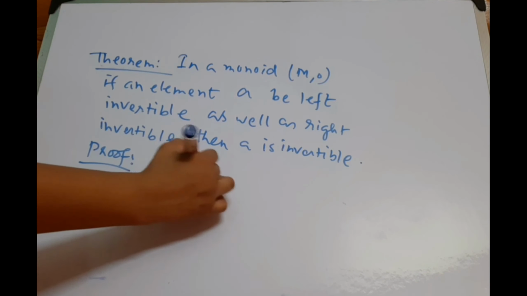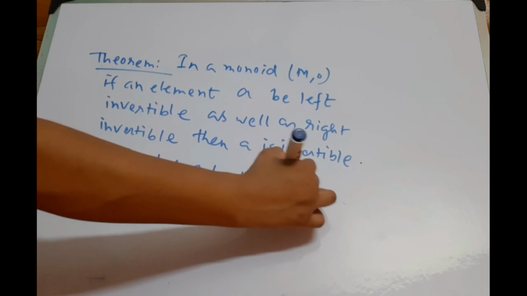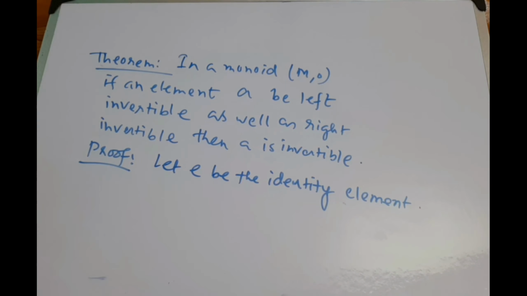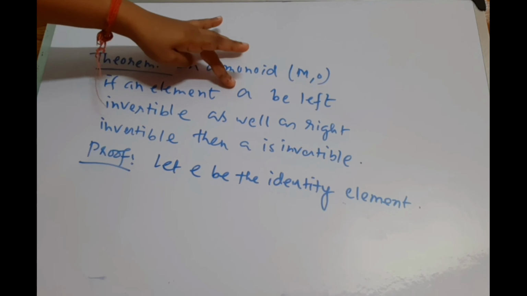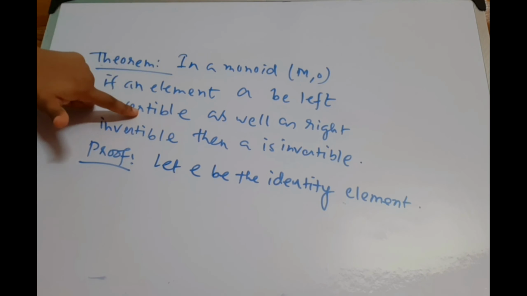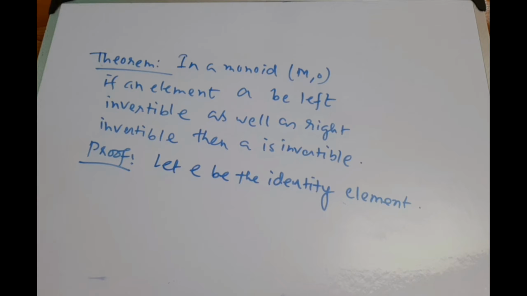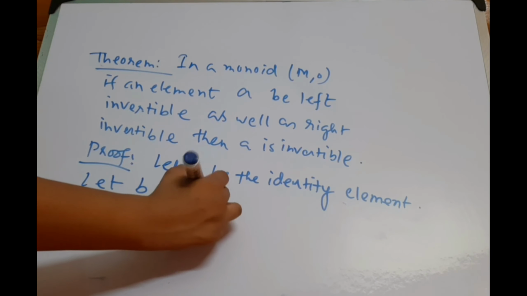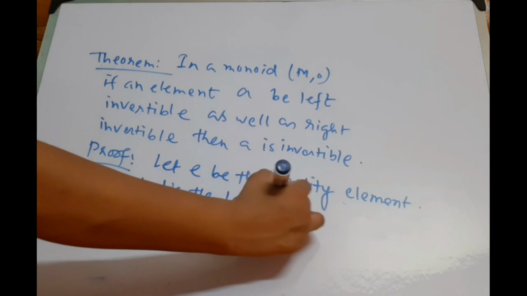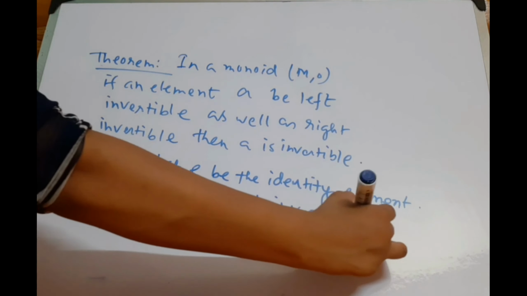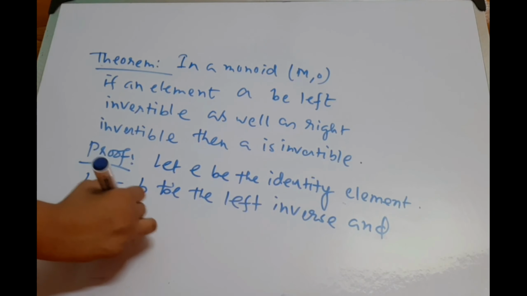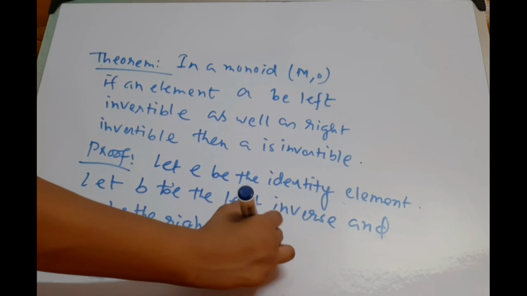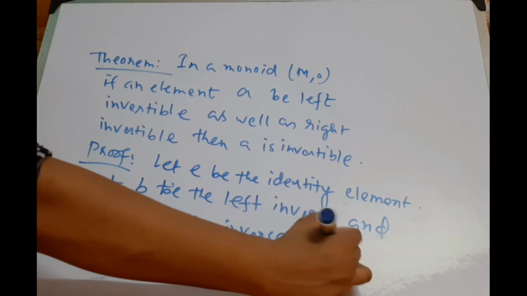Let E be the identity element. Here A be left invertible and right invertible. So let B be the left inverse and C be the right inverse of A.